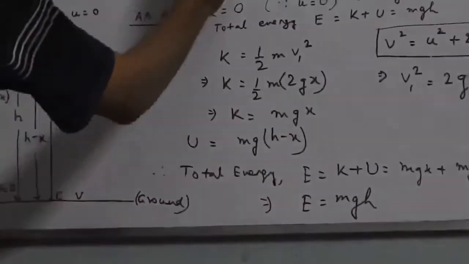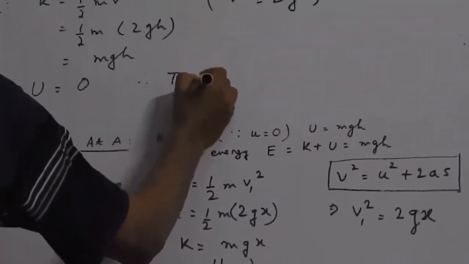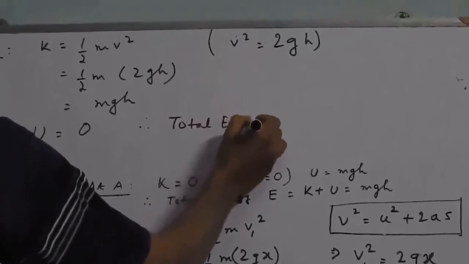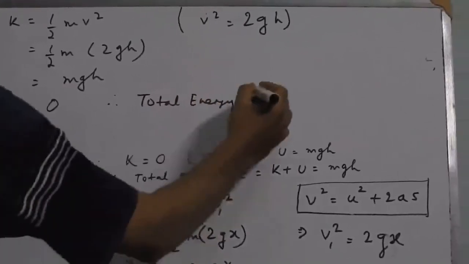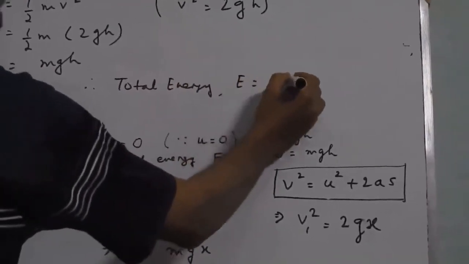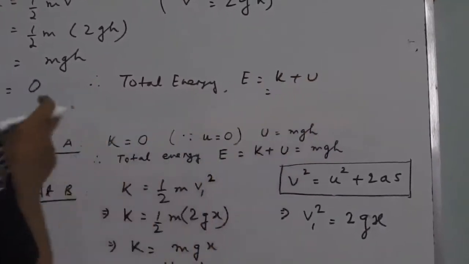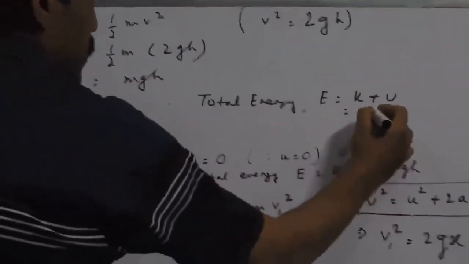So the total energy E is obviously K plus U. In this case, this is mgh plus 0, which is mgh.